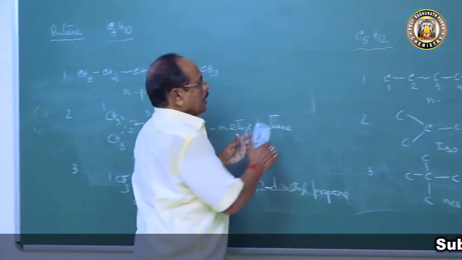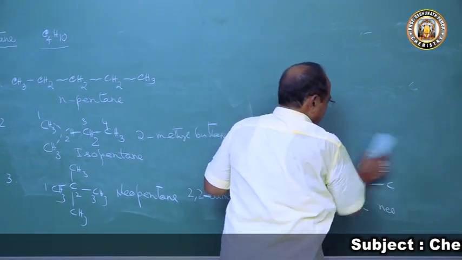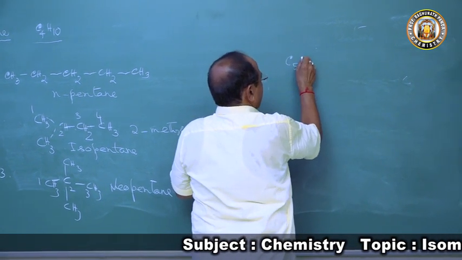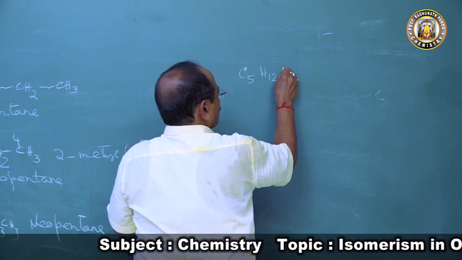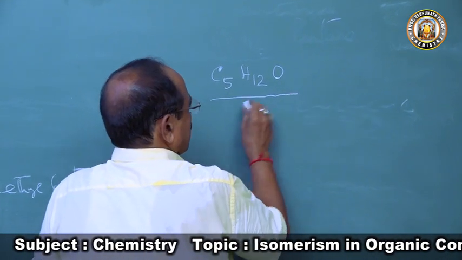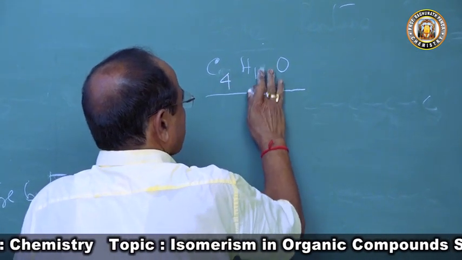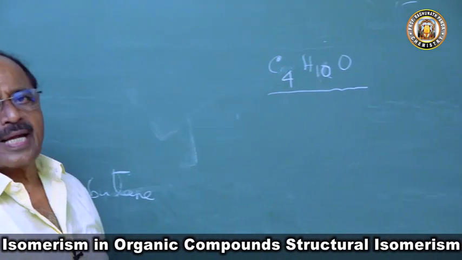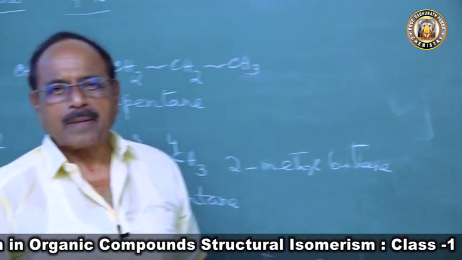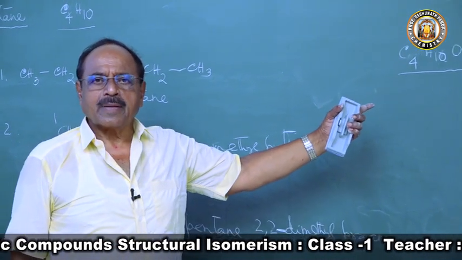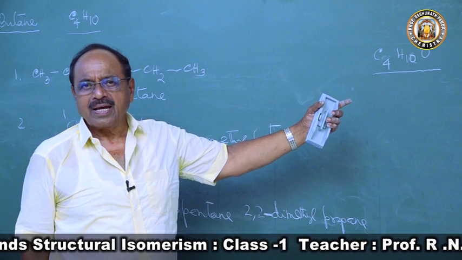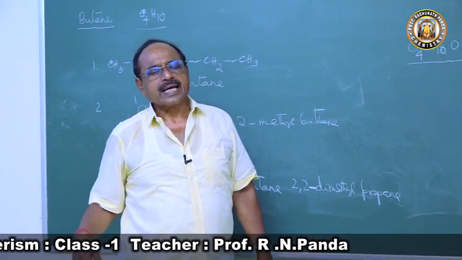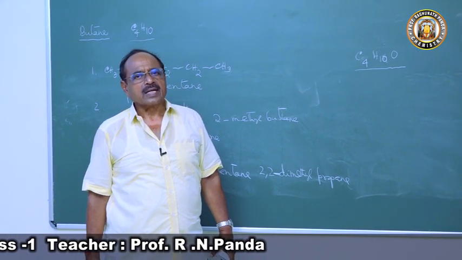I am giving a homework just to think about; I will explain it in my next class. That is C4H10O. Try to think what type of chain isomers it will have. I will explain in my next class what type of chain isomers it has. Then you will go to position, functional and other isomerism.